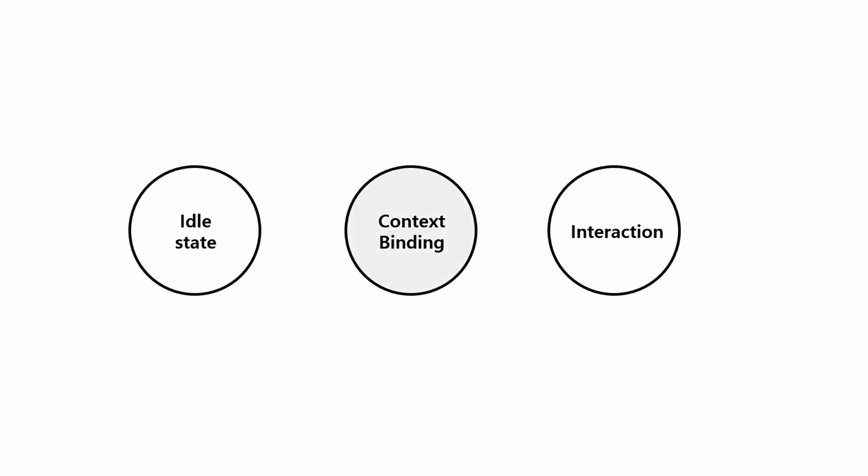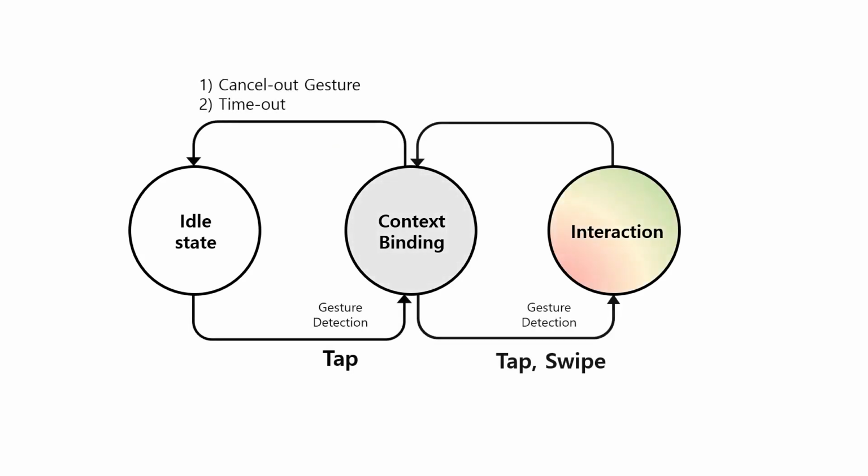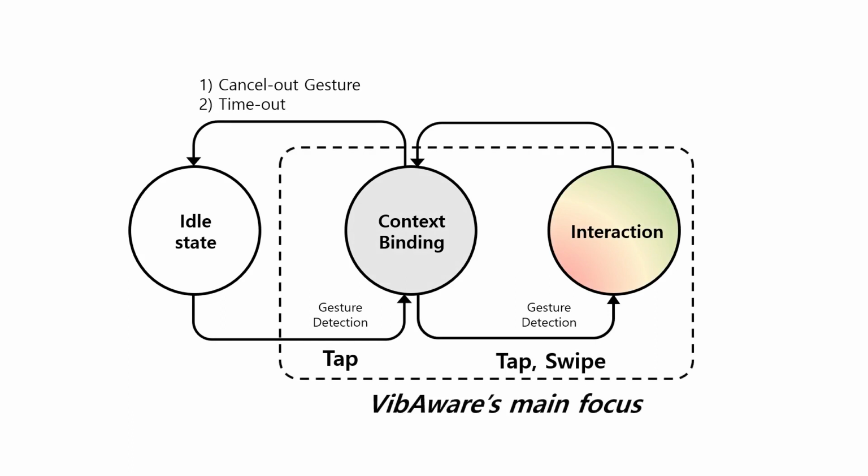The system has 3 stages. When it is bound to a context, it is possible to interact by tap and swipe in the bound context. We focus on investigating binding and interaction.